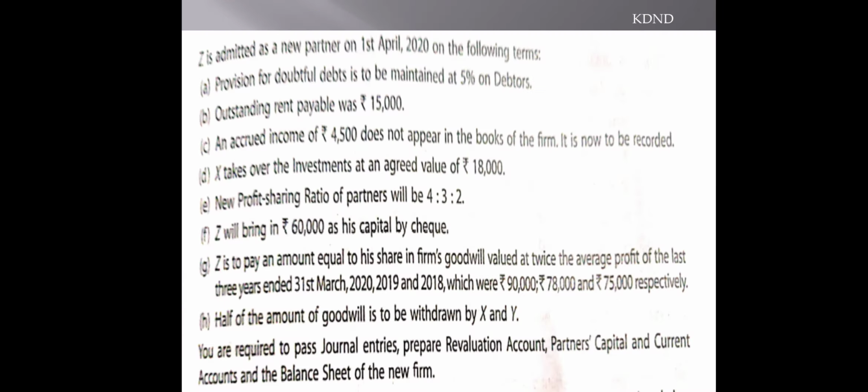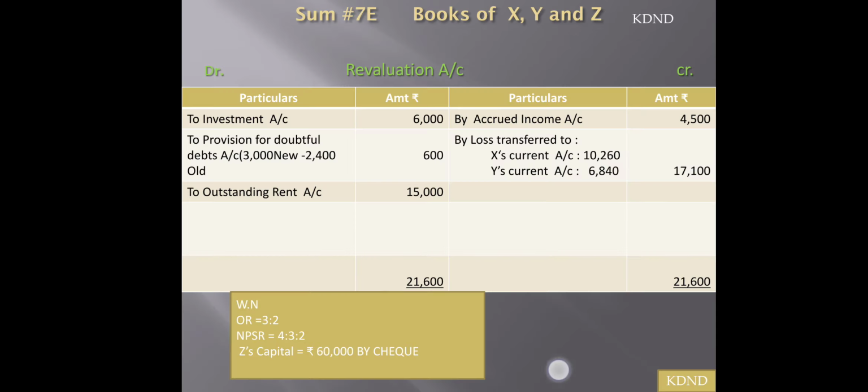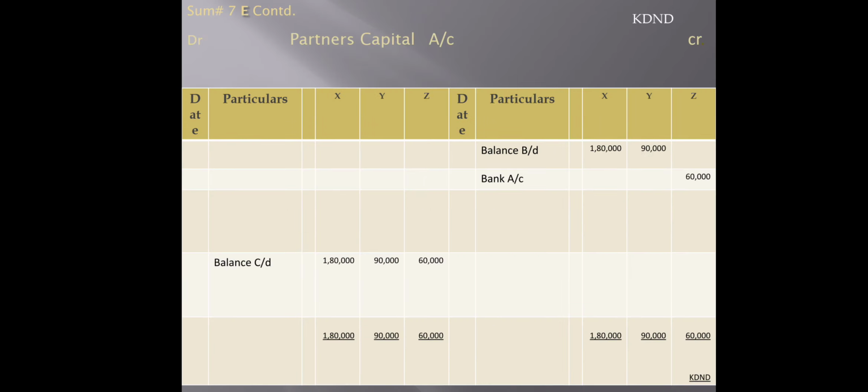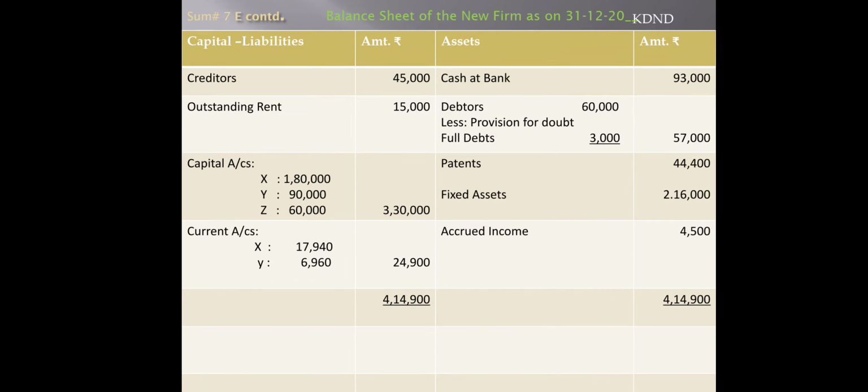So this way adjustments are getting over, and now finally we can see over the balance sheet, whatever items are left, those are to be transferred to the closing balance sheet as they are at their book value, and that will be transferred one by one over there, and then you can close all the current accounts by totaling the total of X with the debit side minus, so we will get the balance of 17,940 and 6,960, that both balances are now transferred to the closing balance sheet.